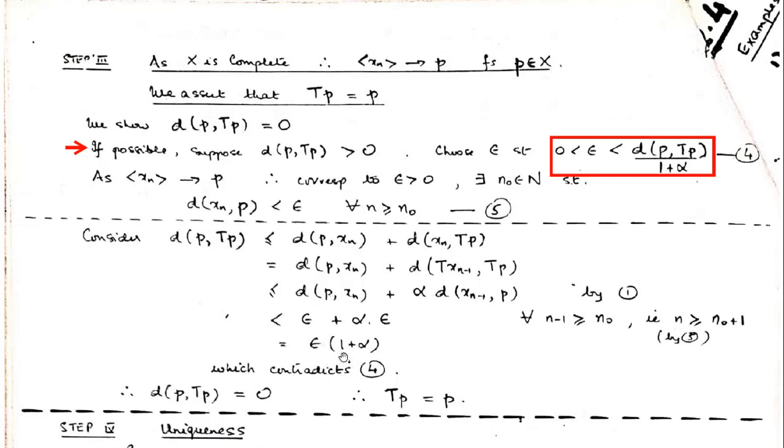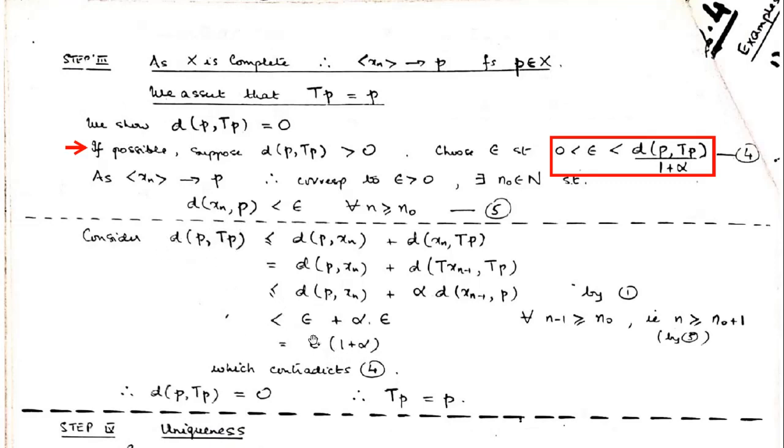Now, if I want to reach a contradiction, what I have assumed here is that epsilon is less than this, but what I have got is that epsilon is greater than, if I take this 1 plus alpha, this distance divided by 1 plus alpha.